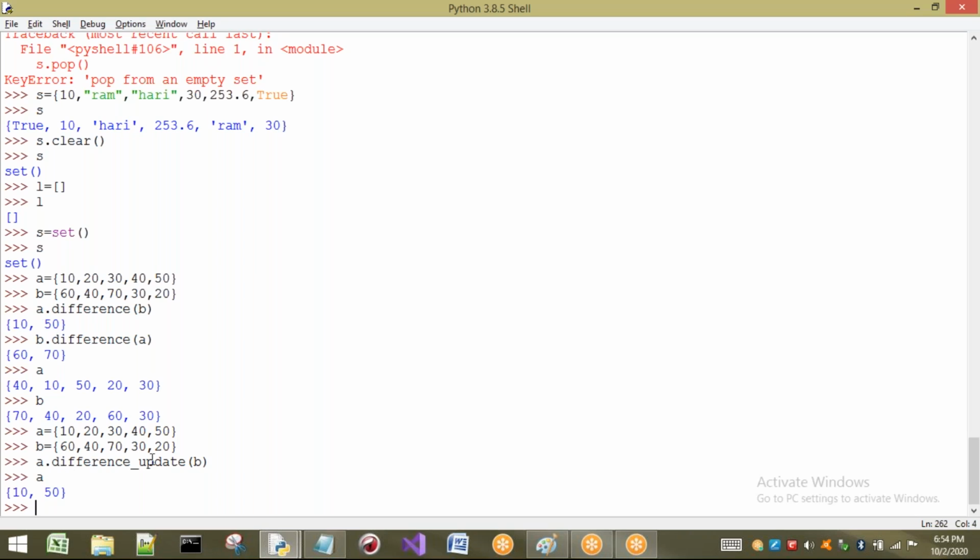Here what happens? Difference update. That means whatever the difference is, please update that set into this A. This is the concept of difference_update.